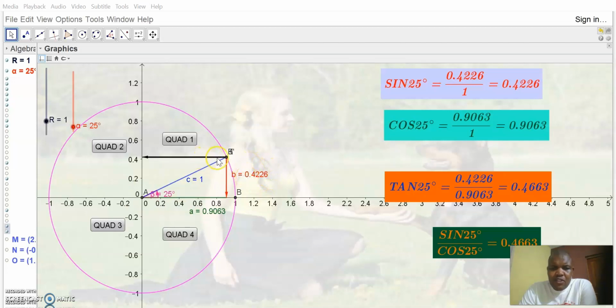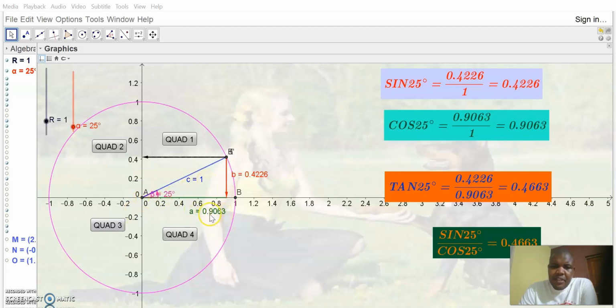In the first quadrant, as you can see, from 0 to 90, the opposite side of 25 is 0.4226, and the hypotenuse is 1. As you can see, it's 1 unit. And the cosine is the same thing.